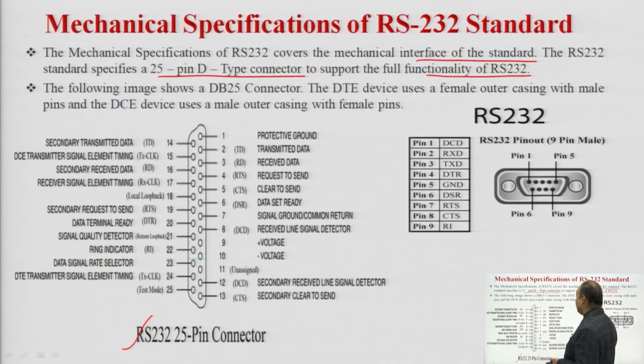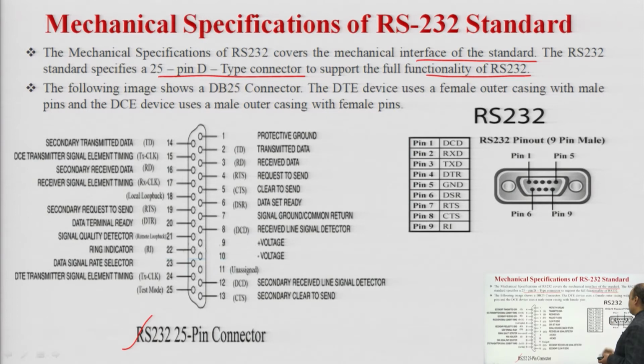In early days we used this 25 pin connector generally in the dot matrix printer, to interface the printer with the computer, that is the data terminal equipment, and the dot matrix printer is the data communication equipment. So, this 25 pin D-type connector was generally used in that case. Nowadays, we use the RS-232 port, which is a 9 pin male connector.